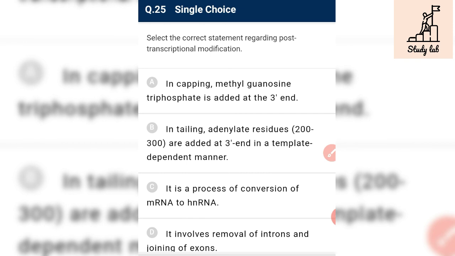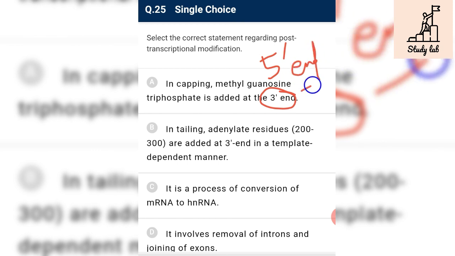Select the correct statement regarding post-transcriptional modification. In capping, methyl guanosine triphosphate is added at the 3' end. No. It is added in the 5' end. Okay. In tailing, adenylate residue are added to 3' in template dependent manner. No, they are added in template independent manner. So it is incorrect. It is a process of conversion of mRNA to hnRNA. No, it is a process of conversion of hnRNA to mRNA. So it is incorrect and not our required answer.